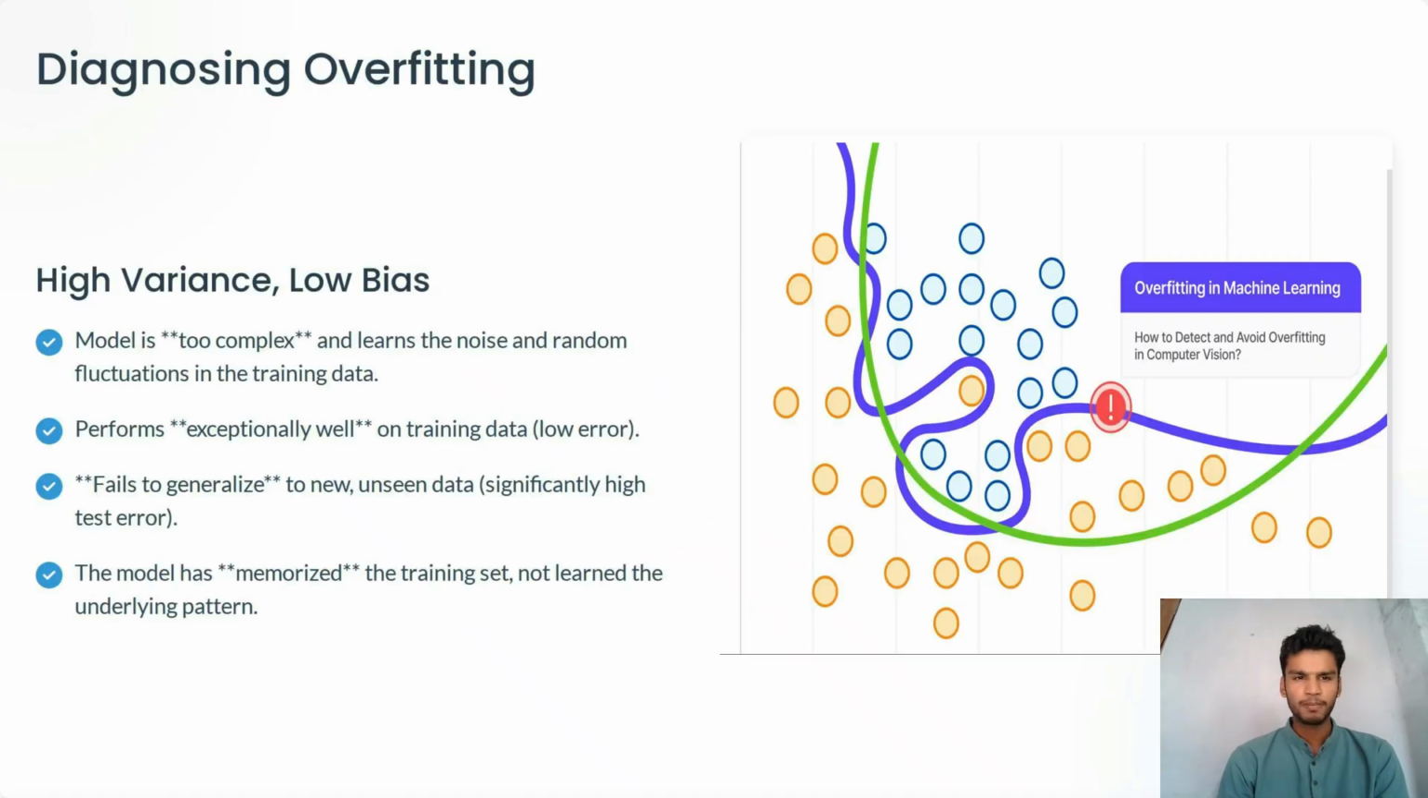Diagnosing overfitting. High variance, low bias. The model is too complex and learns the noise and random fluctuations in the training data. It performs exceptionally well on training data, with low error, but fails to generalize to new, unseen data, with significantly higher test error. The model has memorized the training set, not learned the underlying pattern.